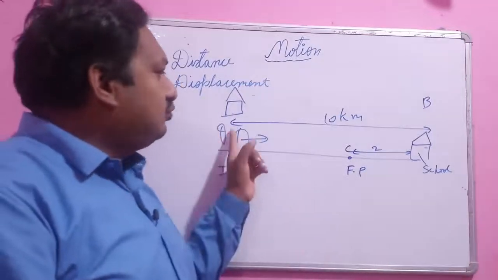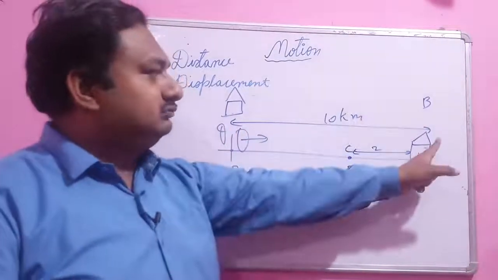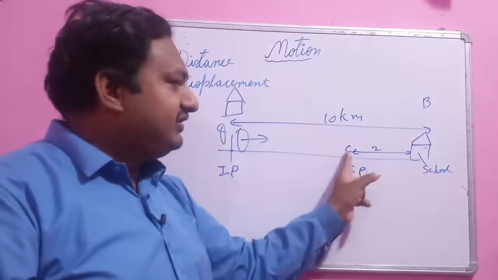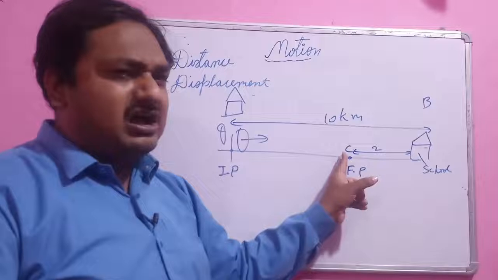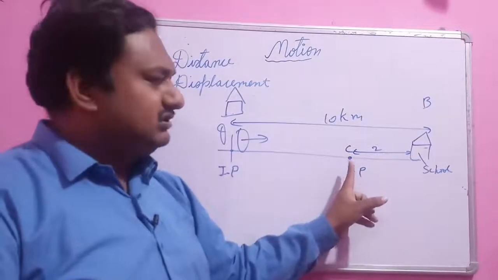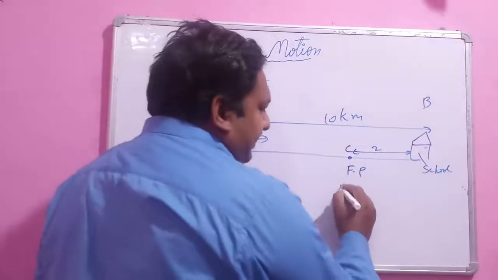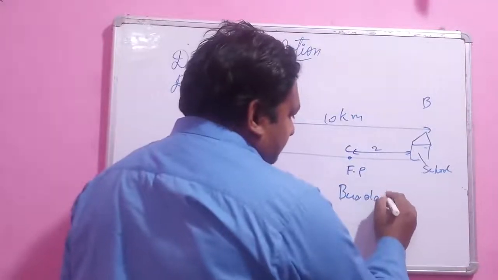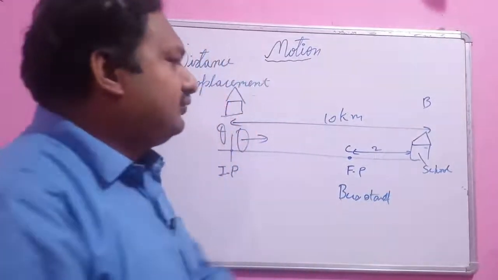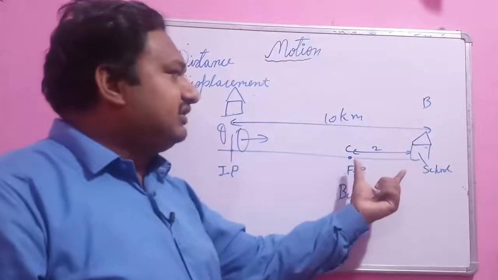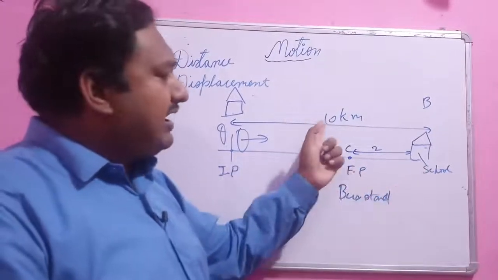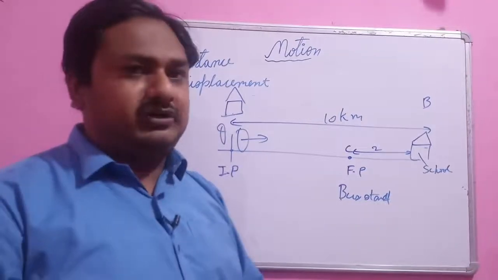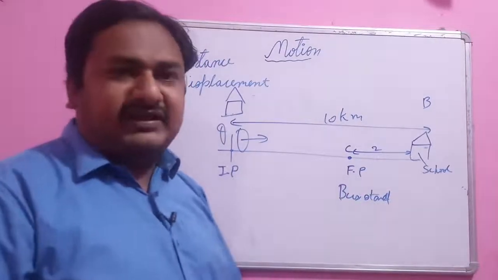So from home to school, the distance is 10 kilometer, and from school to this point C, suppose it is a bus stand where I have stopped, the distance is 2 kilometer. So overall I have covered 10 plus 2, that is 12 kilometer of distance. That is the total path I have covered.